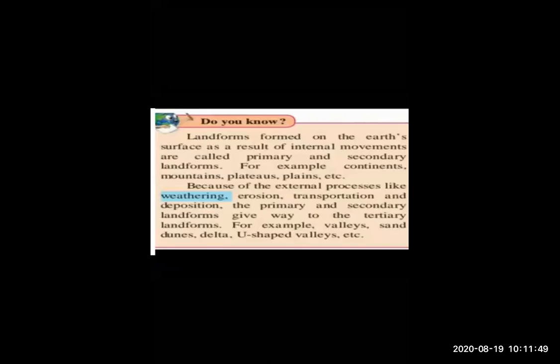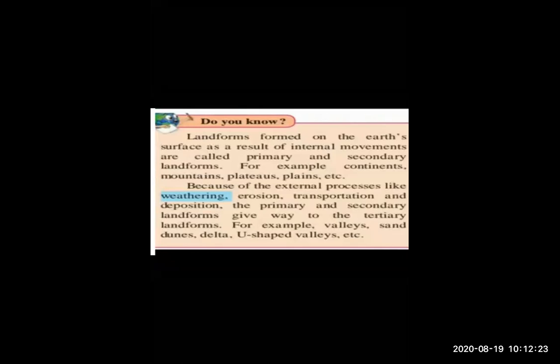Landforms formed on the Earth's surface as a result of internal movements are called primary and secondary landforms. For example, if you take the example of a continent, mountains, plateaus and plains. Why do all these landforms happen? Because of internal movements, and they are called primary and secondary landforms.